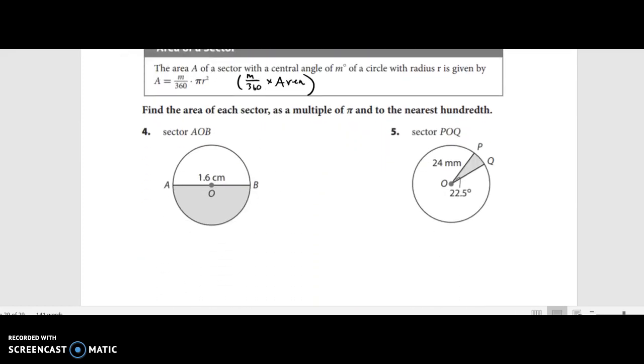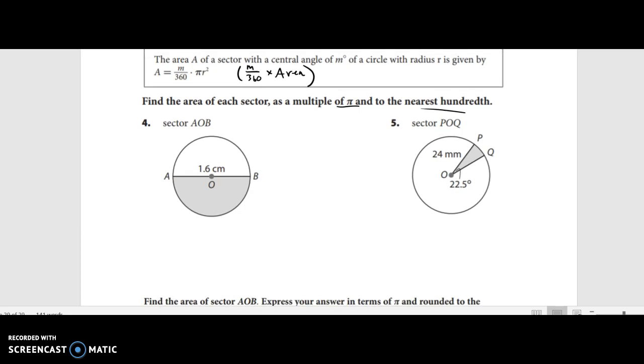Find the area of each sector as a multiple of pi and to the nearest hundredth. Okay, so let's do both as a multiple of pi and to the nearest hundredth. So we're going to do m divided by 360 and then multiply by the area of the circle, which is pi r squared. First for this one, we need to figure out what r is. It gives us the diameter, 1.6.